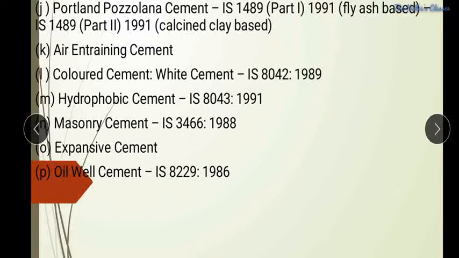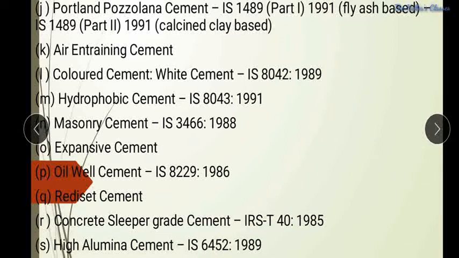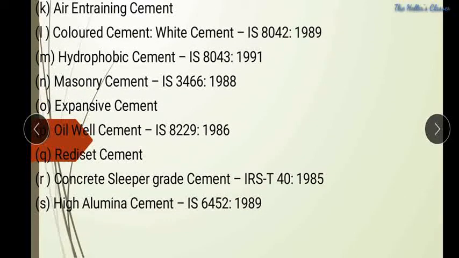Oil well cement belongs to IS 8229. Ready set cement. Concrete sleeper grade cement, IRS T 40. High alumina cement belongs to IS 6452, and very high strength cement.